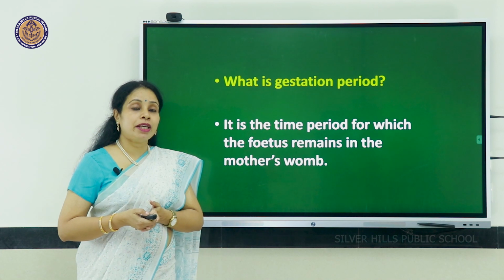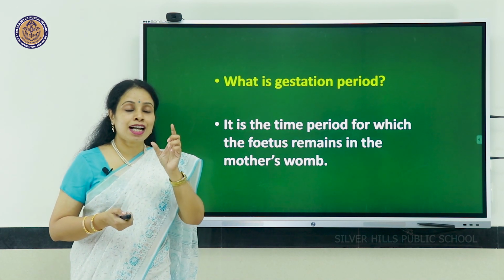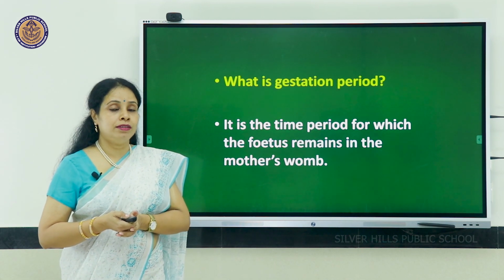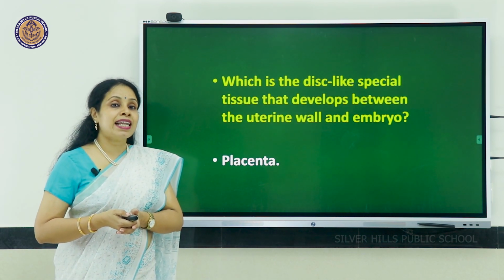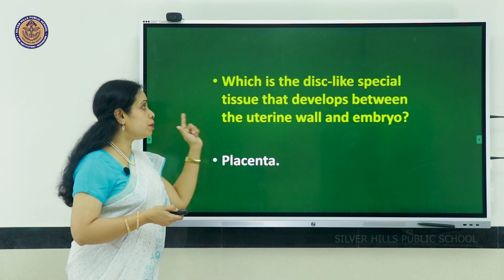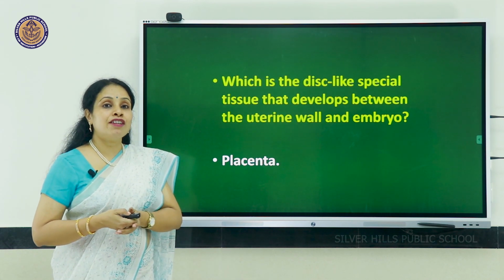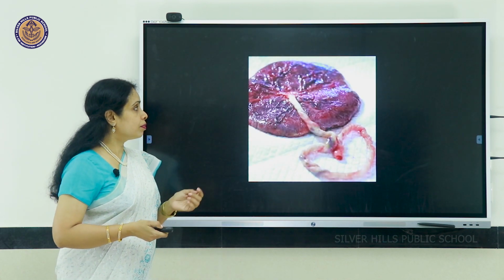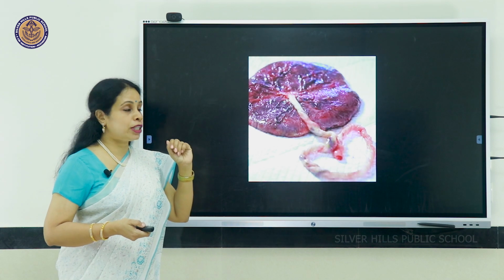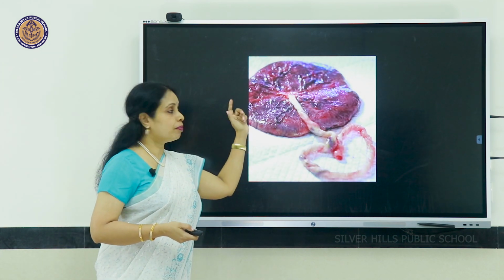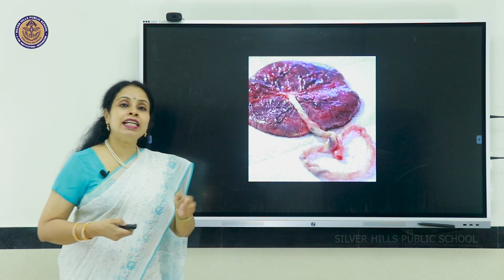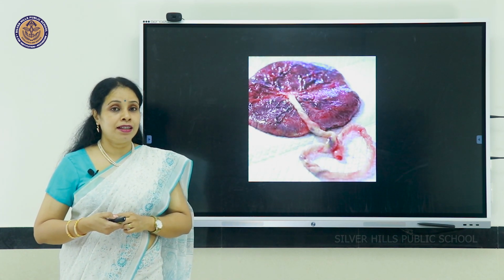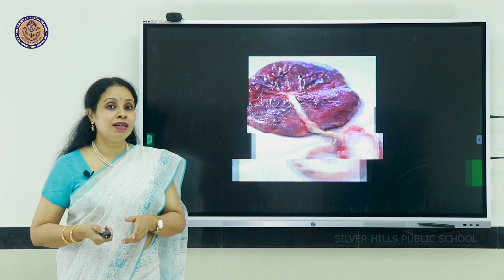What is gestation period? It is the time period for which the fetus remains in the mother's womb. Name the disc-like special tissue that develops between the wall of the uterus and the fetus. The answer is placenta. It looks like this. This is an original picture. This is the placenta, and this cord is the umbilical cord, which will be connected to the navel of the baby, navel or the belly button of the baby.